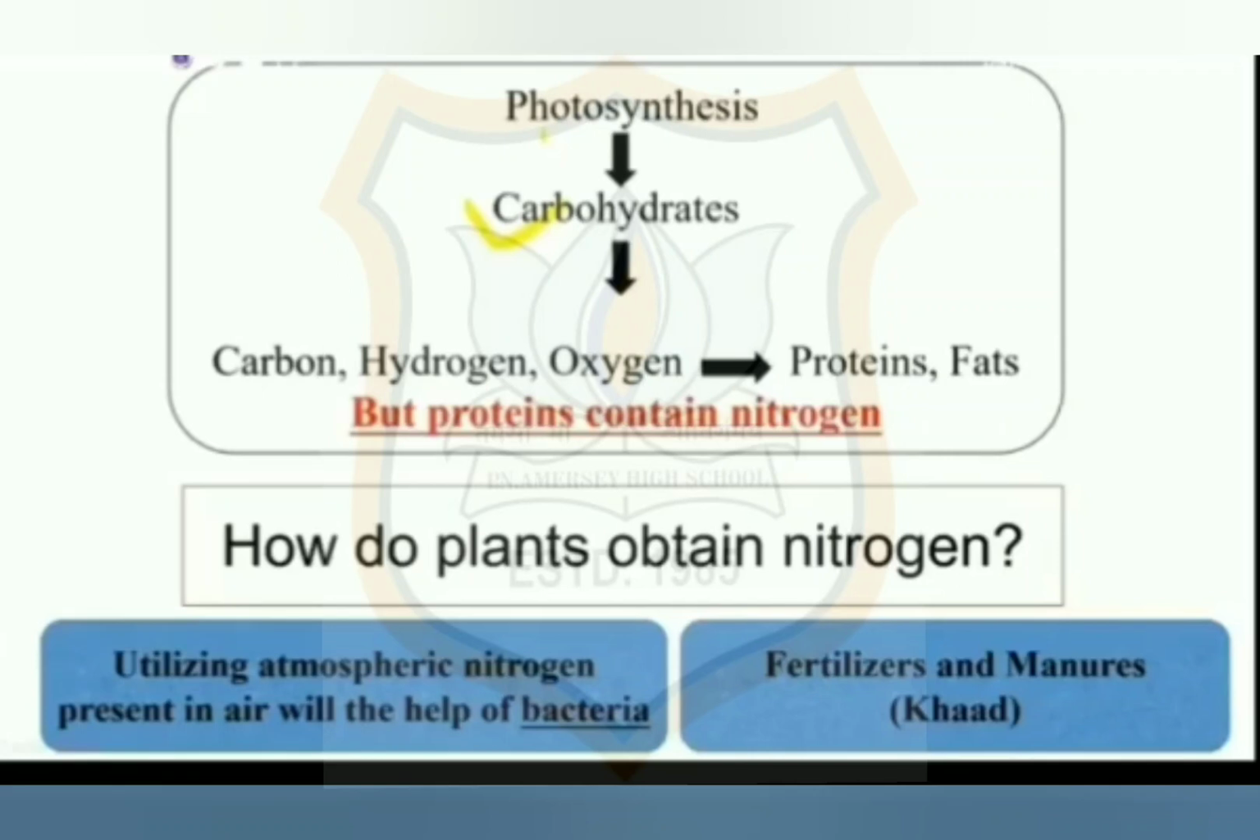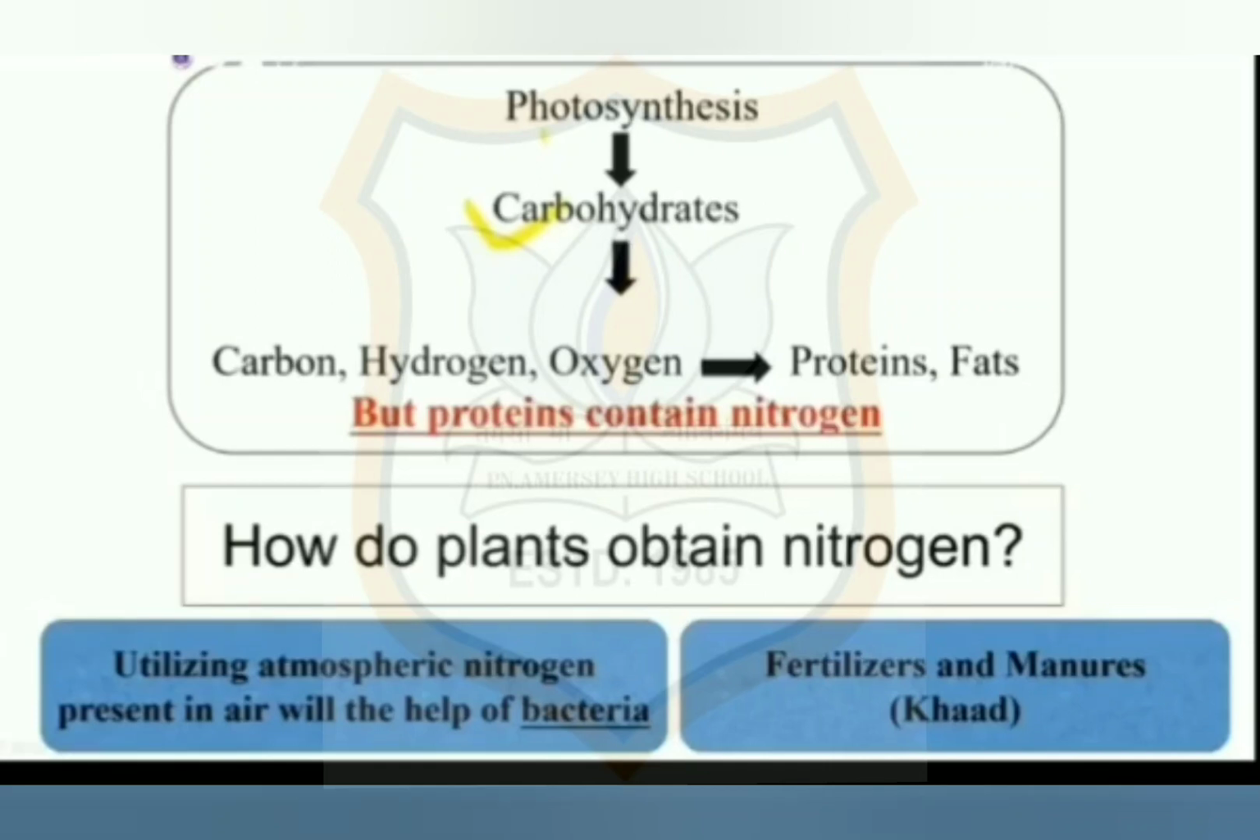Now you will say that there is 78% of nitrogen present in the air. So plants can take nitrogen from air, but plants are not capable of taking nitrogen from the air. Soil has certain bacteria that convert gaseous nitrogen into a usable form and release it into the soil. These are absorbed by the plants along with water.